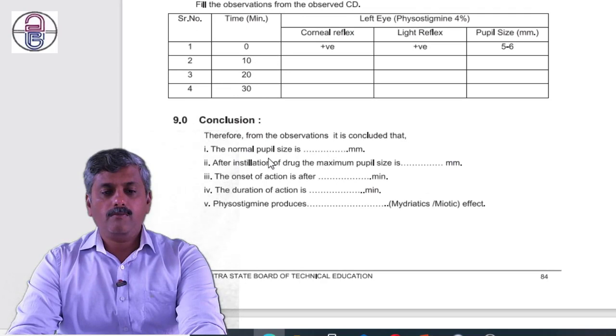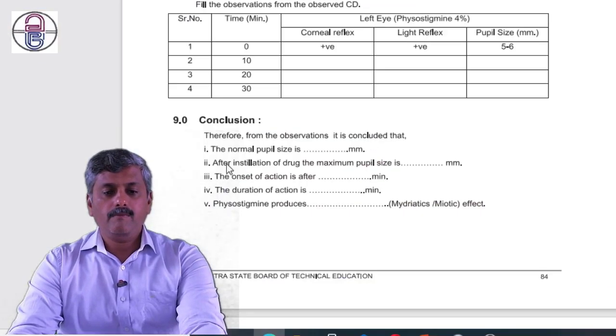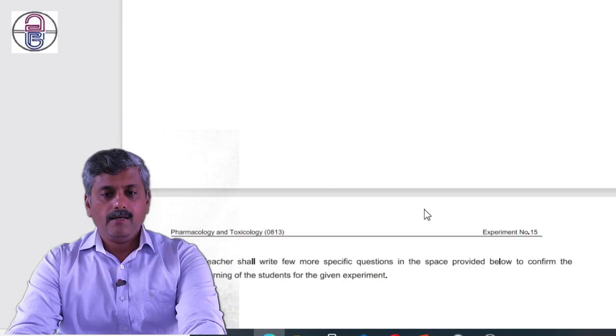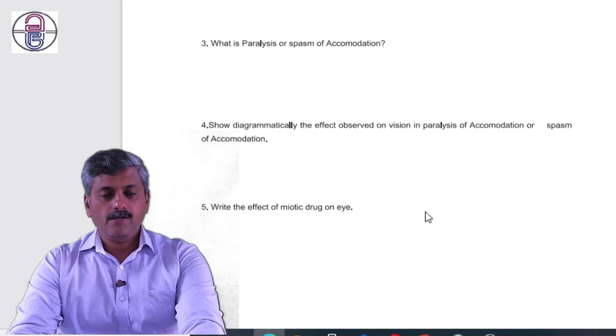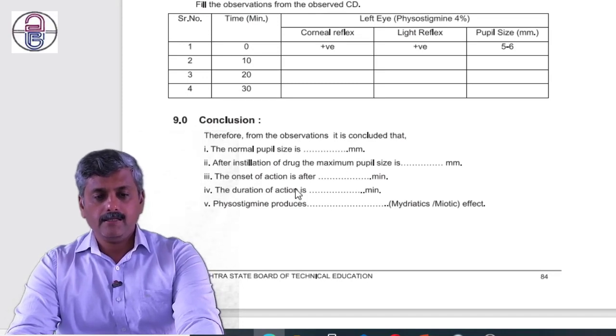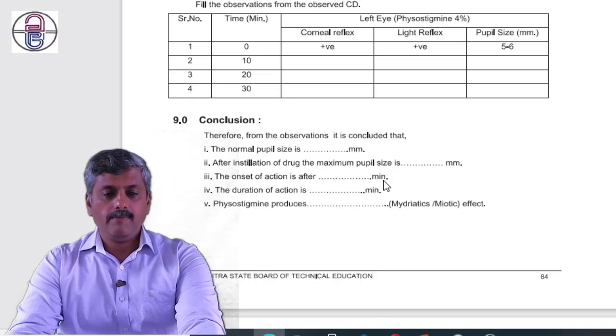In conclusion, the normal pupil size is 5 mm. After instillation of the drug, the pupil size is, instead of using the word maximum, here we could use minimum pupil size, since it is a meiotic. So after instillation of the drug, the minimum pupil size is 3 mm.